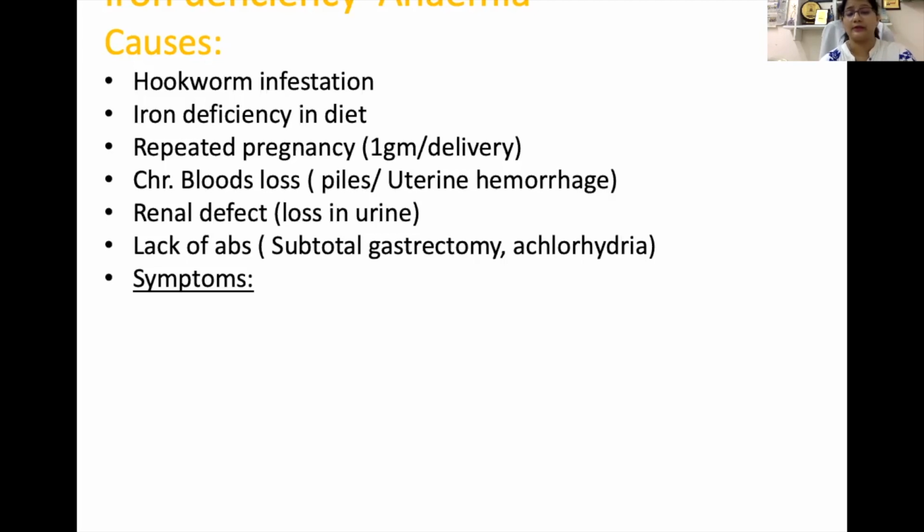In subtotal gastrectomy and achlorhydria, there is a lack of absorption of iron, and which leads to the anemia. Now let's see what are the symptoms of iron deficiency anemia.